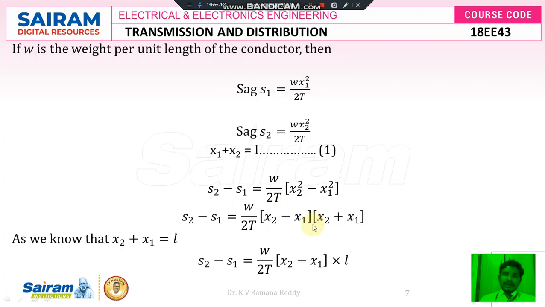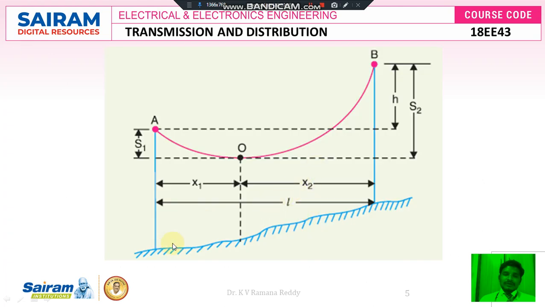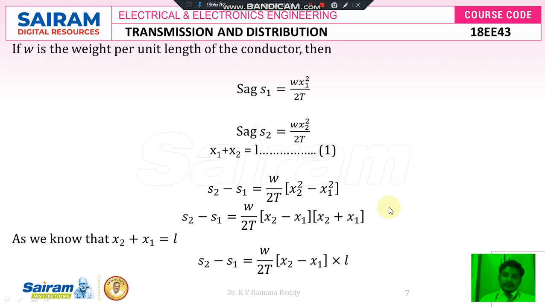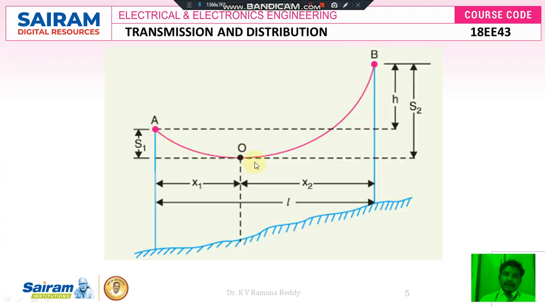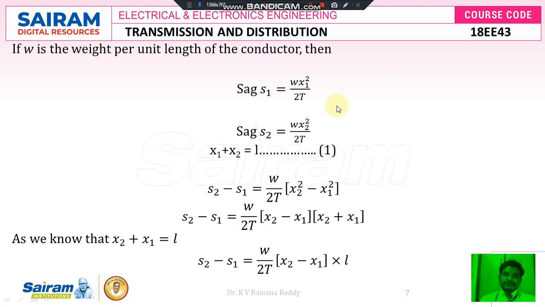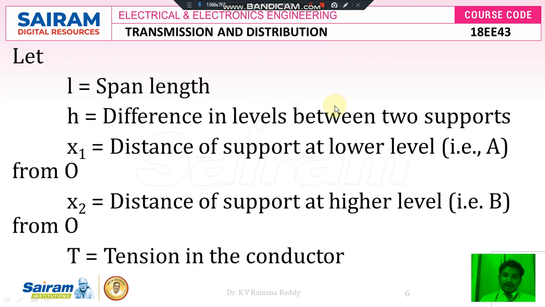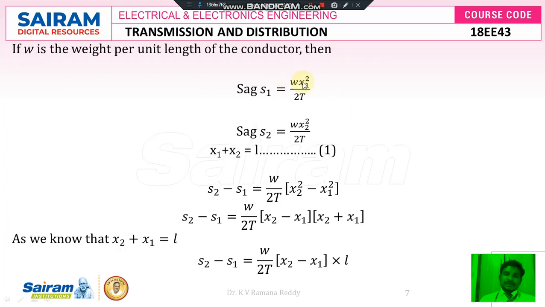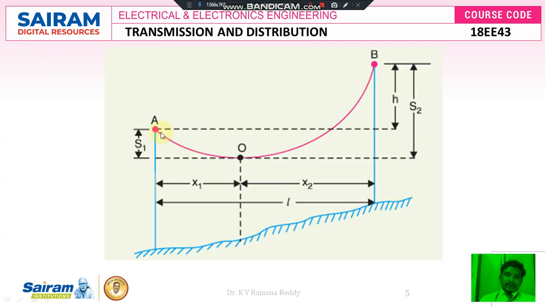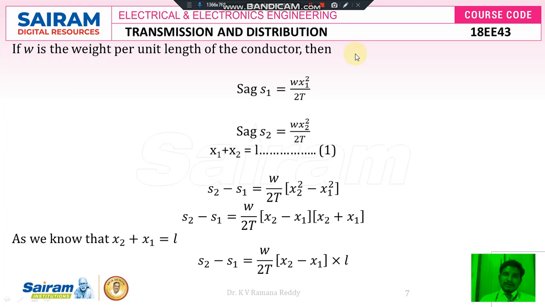And one more thing here, if there is no difference at the ground level, then there is only one sag related to this conductor, that is S, and we can write the formula like S is equal to WL square divided by 2T, either with respect to tower A or tower B, both having the same formula. So this type of formulas we can use where ground levels are unequal. Thank you.